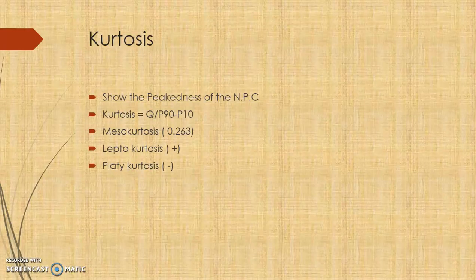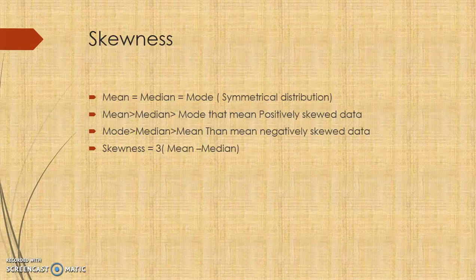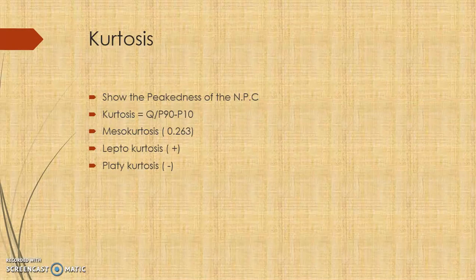Next is kurtosis, as I shared. Skewness shows you the distribution of data, whether it is lying in the positive direction or the negative direction. But with the help of kurtosis, it shows you the peakedness, that means how peaked it is in the NPC, the normal probability curve.